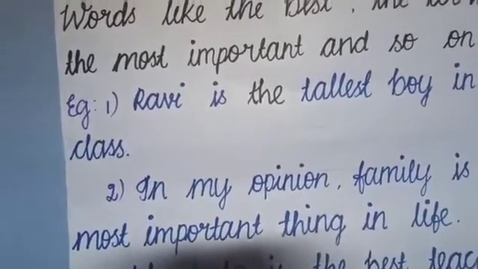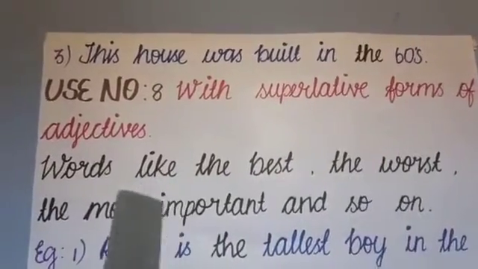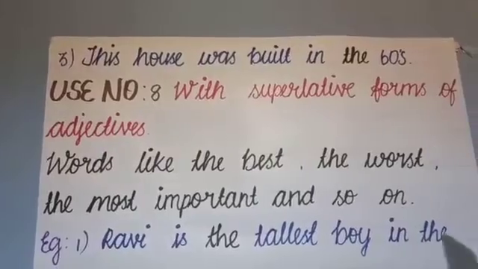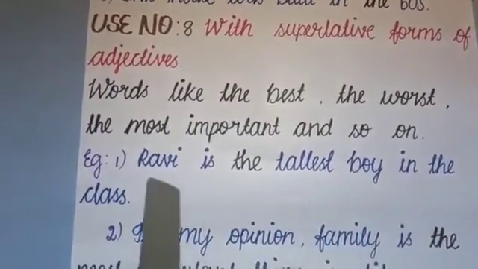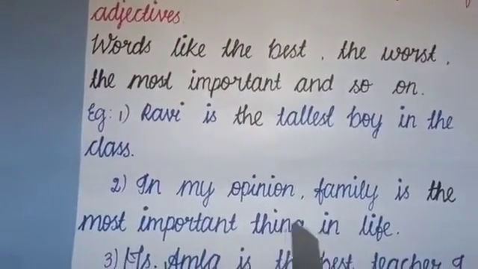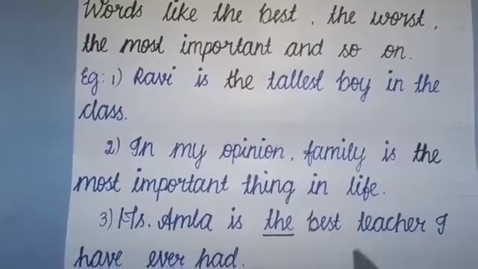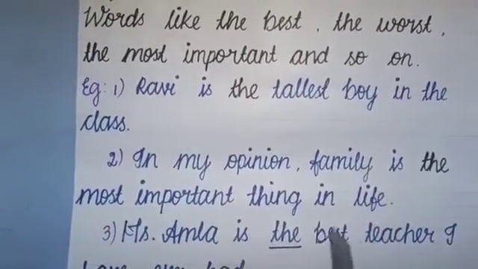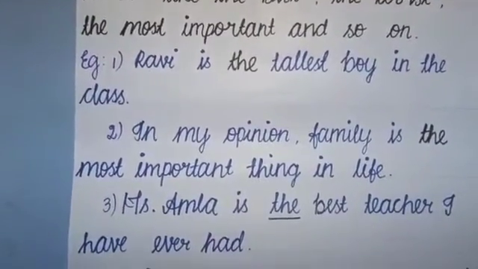That is use number 8. With superlative forms, we'll have to use "the". Words like the best, the worst, the most important, and so on. Some examples. Ravi is the tallest boy in the class. In my opinion, family is the most important thing in life. Miss Amla is the best teacher I have ever had. Here, tallest, best, most important, all these are superlative forms, so we are using "the" in front of them.